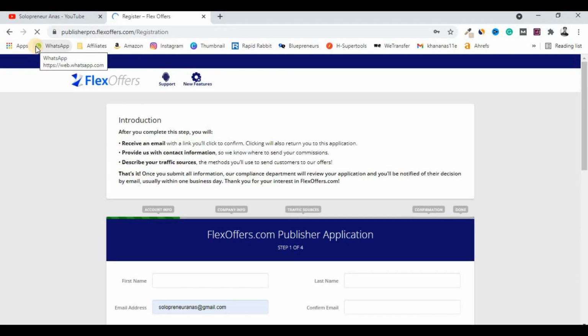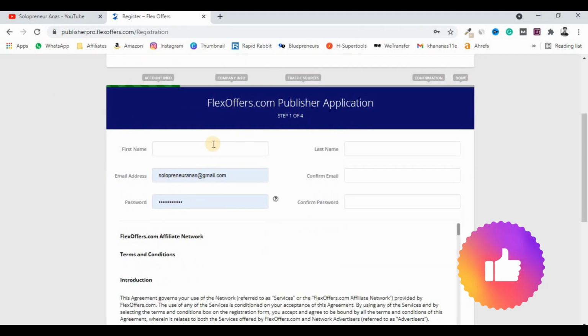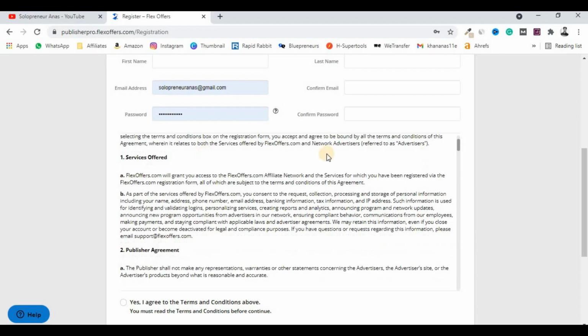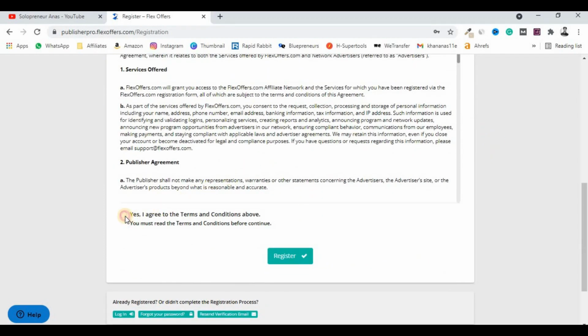We have to sign up as an affiliate, as a publisher. First of all, they will ask you for some basic information, such as first name, last name, email and password. After filling in all this information, you have to agree to the terms and conditions and click on the register button.